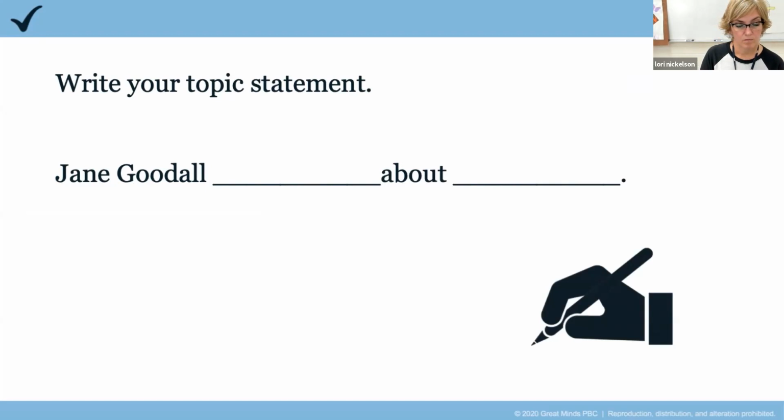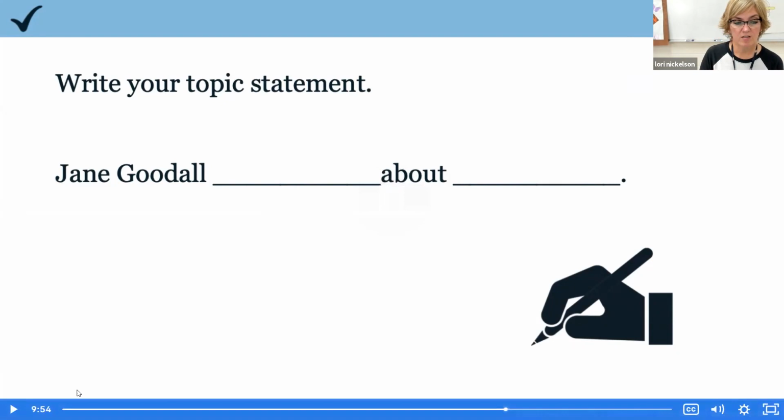Specifically think about, what did Jane do? She watched, she observed, and she studied, didn't she? So those are things that she did.